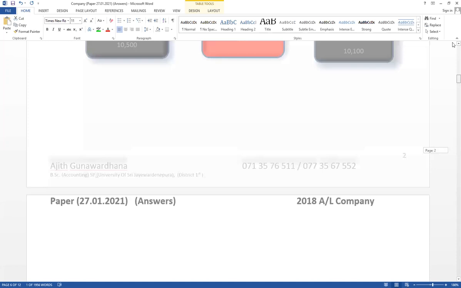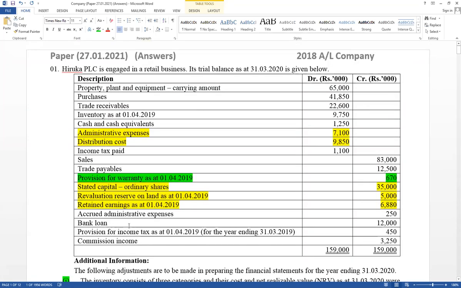Think about the loan available in the trial balance. It has a given bank loan of 12,000. The total value cannot be included under non-current liability now, because it should be paid with installments. Next year also we have to pay. Therefore, think how much should be included under current liability. Like leasing, the bank loan also should be recorded separately, as current liability as well as non-current liability. Prepare the working for that. Loan equals 12,000. That value should be recognized separately.